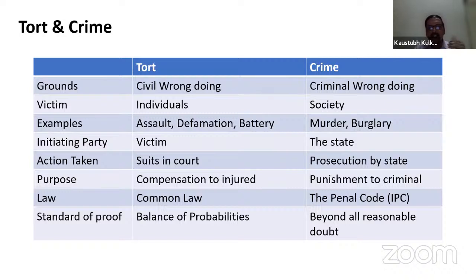Whereas in tort, the balance of probabilities is there. It may happen that after giving the compensation also, the particular injured person or the legal heirs may find that whatever amount of compensation was paid is not justified. It may happen, but still those are paid as per the references of the common law and according to the balance of probabilities, because those are not fixed as per the law or as per the statute.